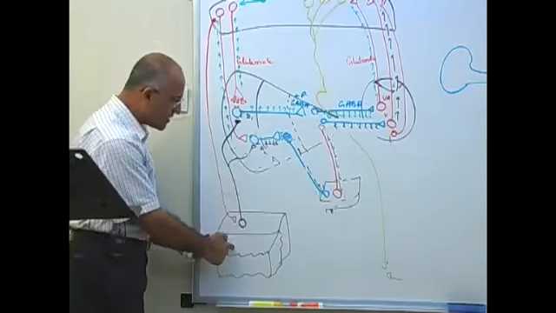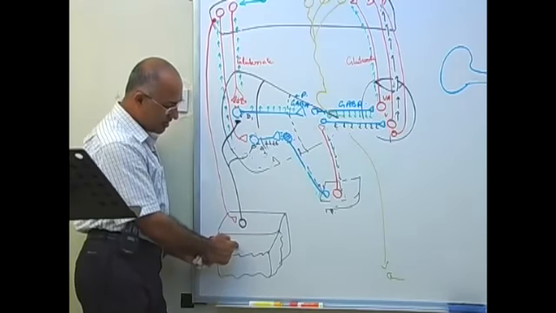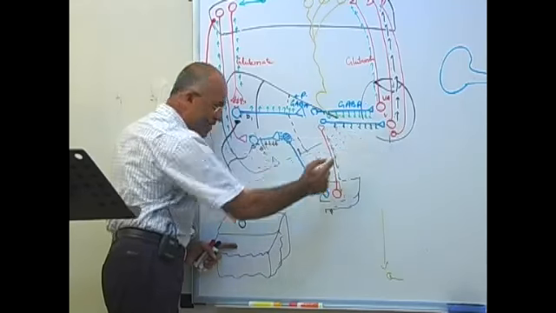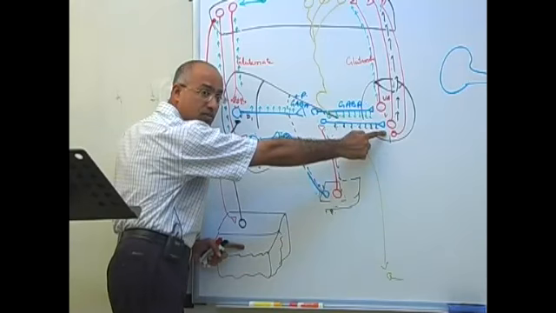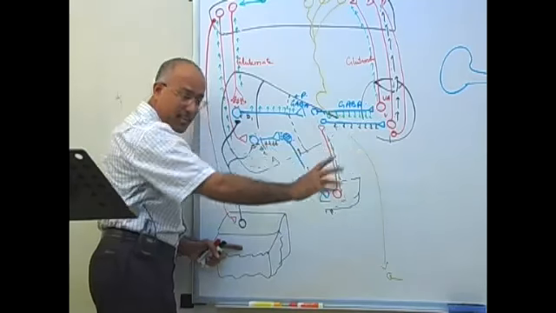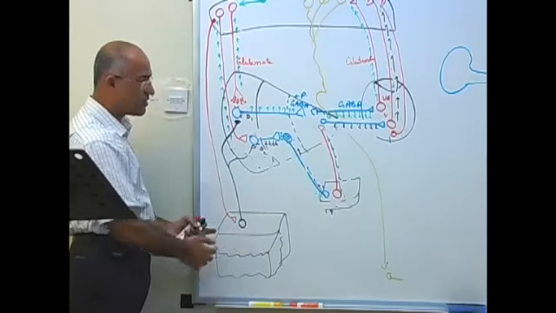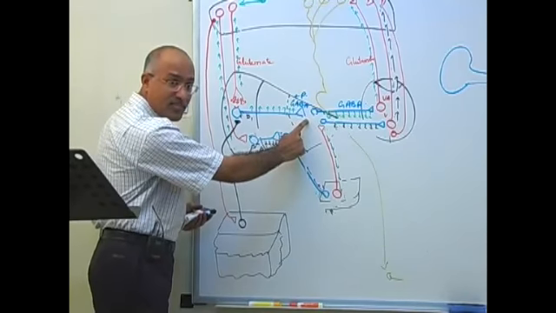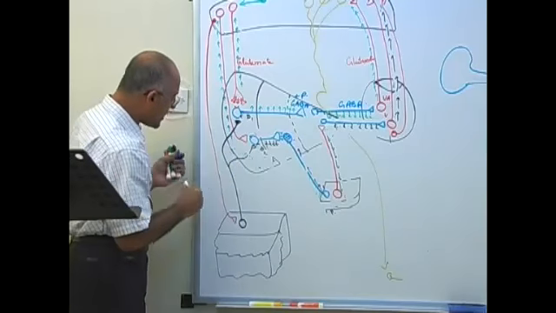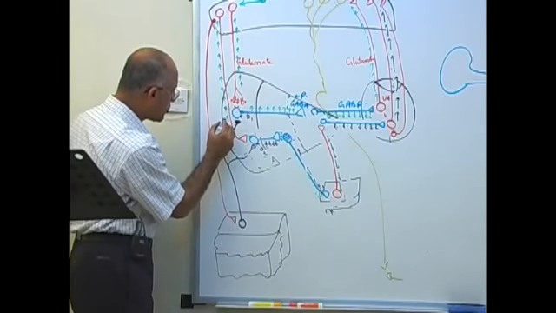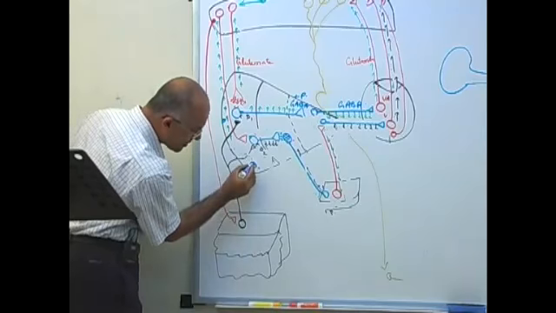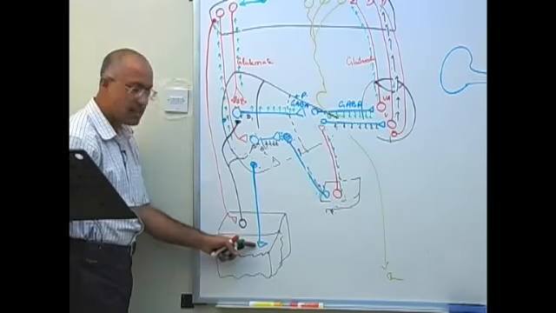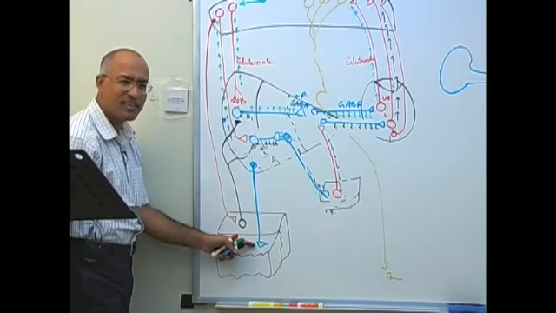This thing should be clear. It means that this should also have fibers going to the thalamus, as globus pallidus internum has. It should also receive GABAergic fibers. As GABAergic fibers are going to globus pallidus internum, in the same way GABAergic fibers also come to substantia nigra.